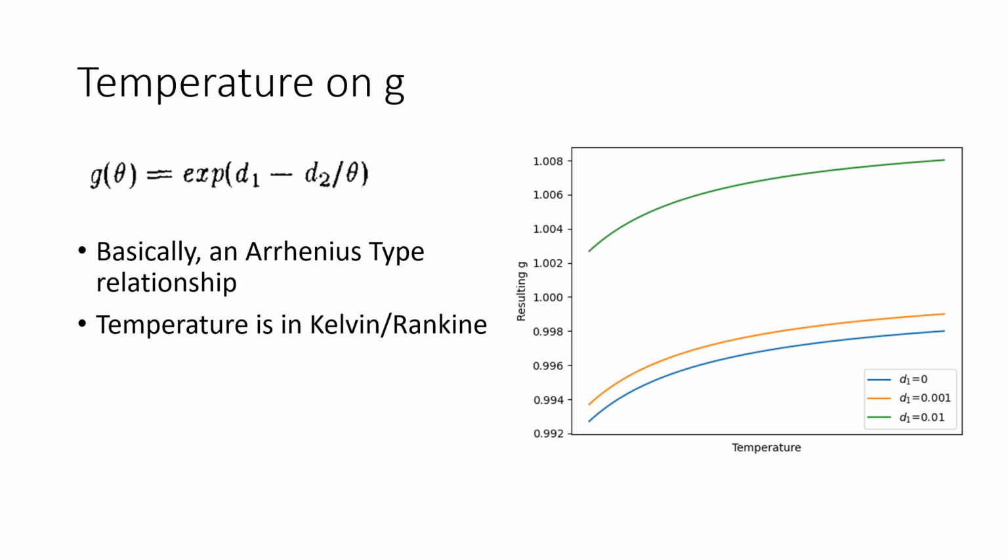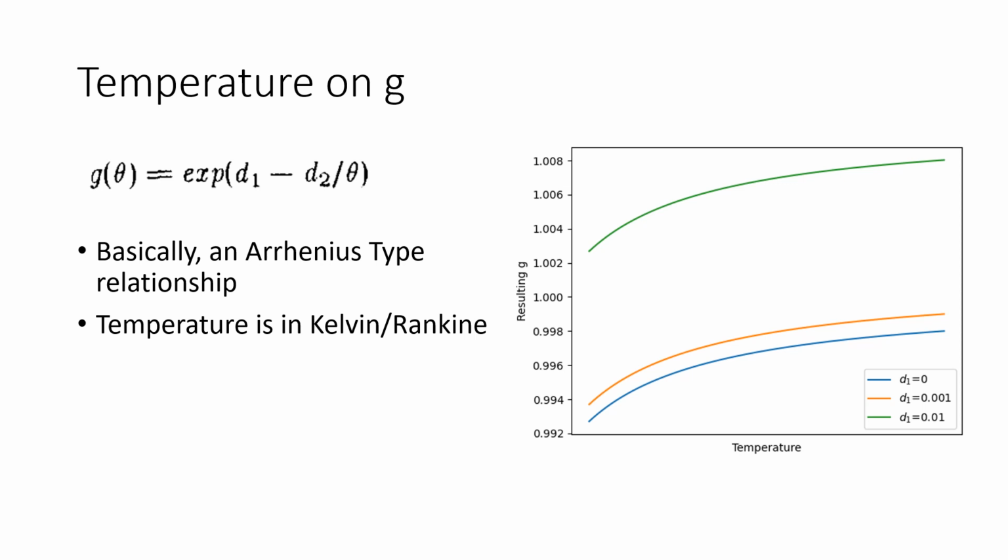Let's take a minute to see how temperature is affecting the G term. D1 and D2, just like KL from earlier, also embody large strain behavior. Let's first say that D1 is equal to 0 and that D2 is some constant. Well, at the initial temperature, which will be in Kelvin or Rankine, so that we never have a divide by 0 error, that G term is going to be at its lowest because of the negative exponent.